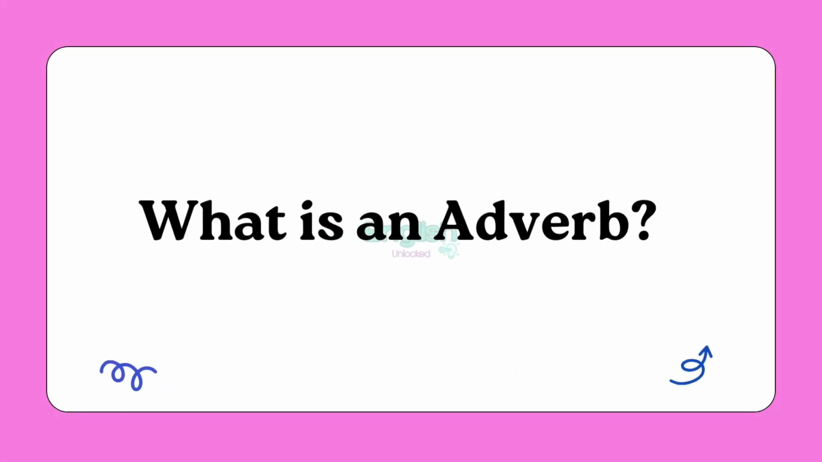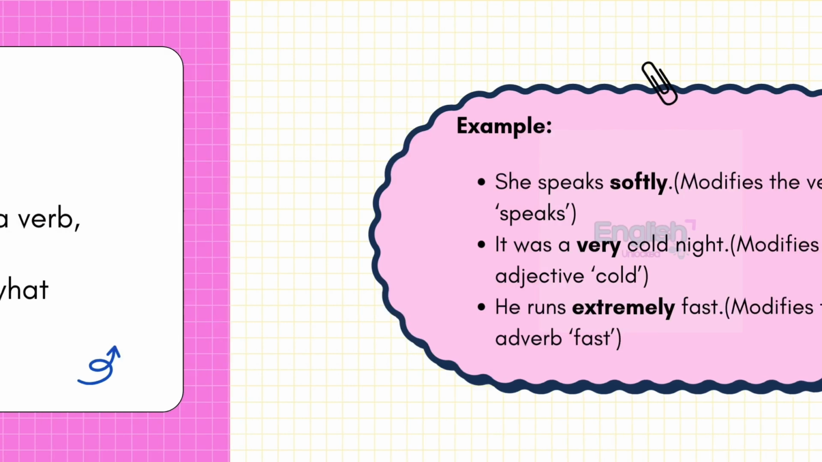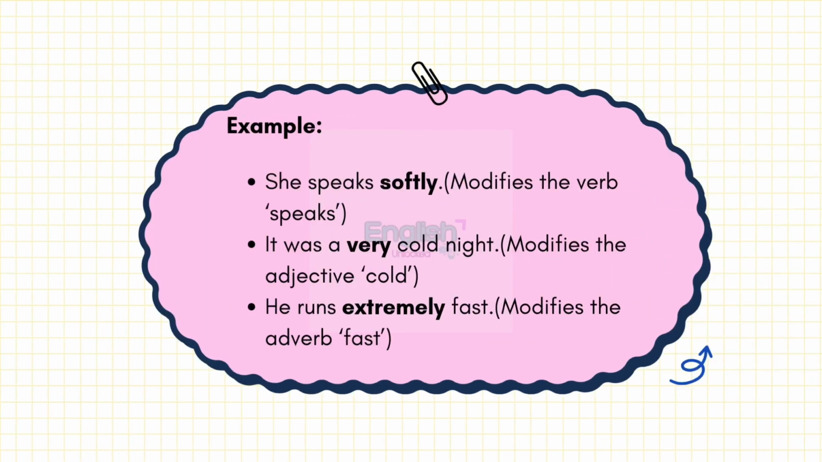So, what is an adverb? It is a word that modifies a verb, an adjective, or another adverb. It tells us how, when, where, or to what extent something happens. Let's say, for instance, "She speaks softly." Here, softly modifies the verb speaks.